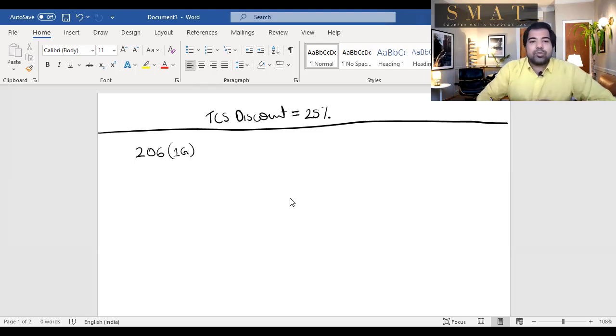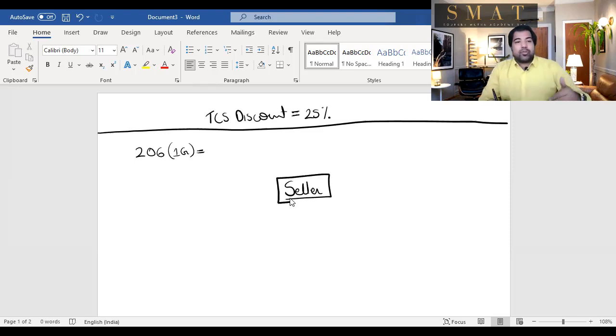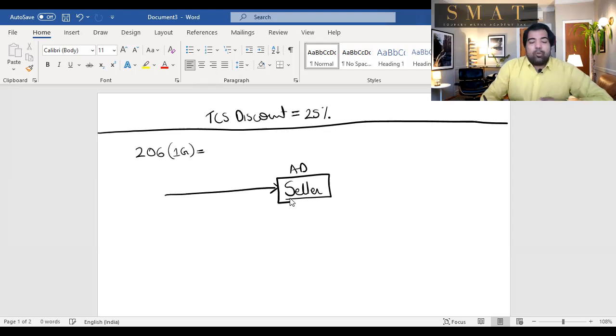Next, the government says 206C(1G). The government said that if you're sending money abroad and you're buying foreign exchange, guys, many times you have to send money abroad when you're going for travel and tour, when you're going for education, or just generally you have to send money abroad. So the person who's selling you foreign currency is called an authorized dealer. He's the seller. What is he selling you? He's selling you dollars, pounds, etc. You pay him Indian rupees and he gives you dollars, etc. Basically, he's the seller.